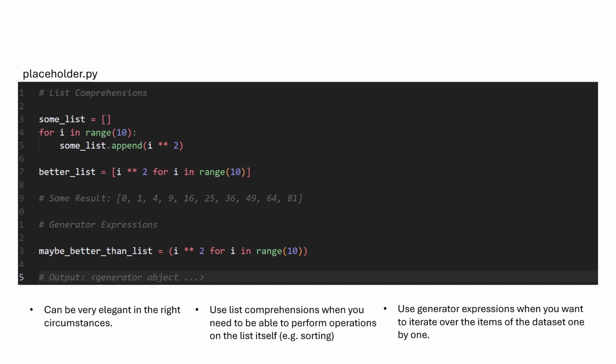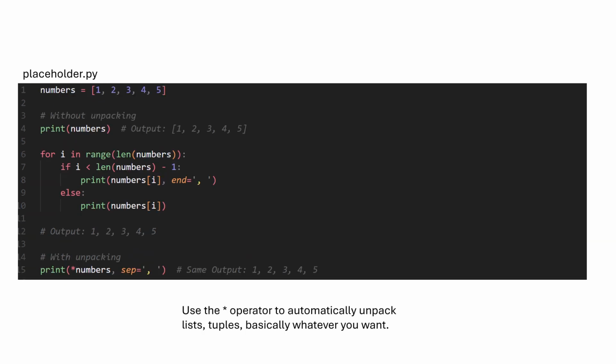We can extend this concept to generator expressions, which are super useful in situations where you really just want to iterate over each element and do something trivial with it. In the case of FizzBuzz, this means passing an argument to print for a given integer value. This is especially convenient with unpacking. Let's talk about how we can unpack the elements of a generator expression and pass them into a function. Unpacking involves taking each element of a container, like a list, tuple, generator, set, basically whatever, and passing each element as an argument to a function.